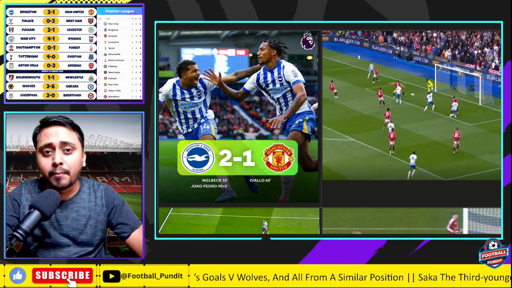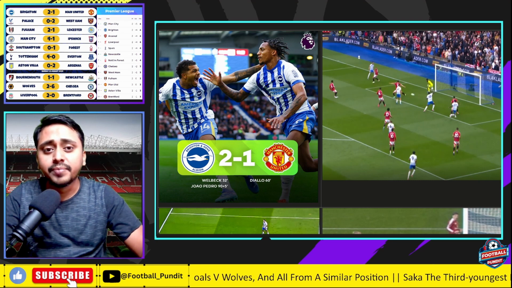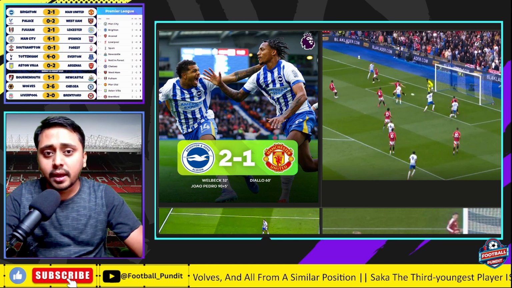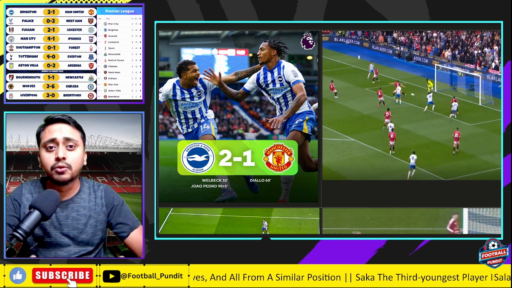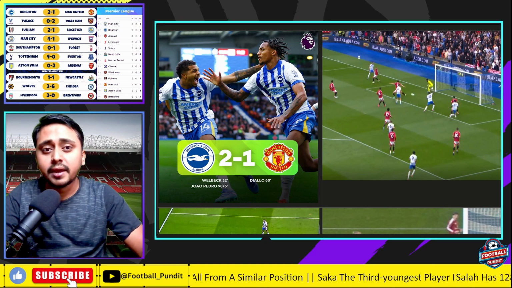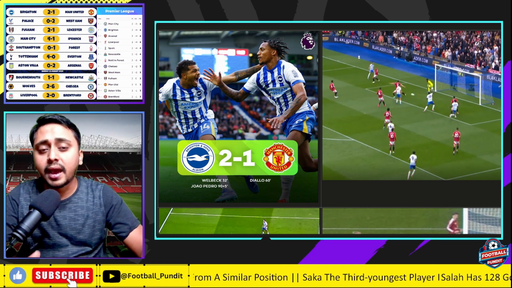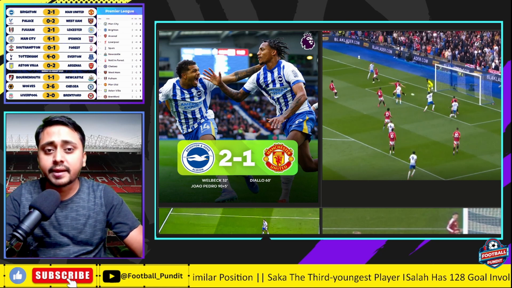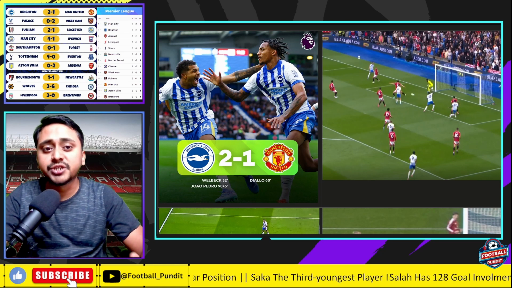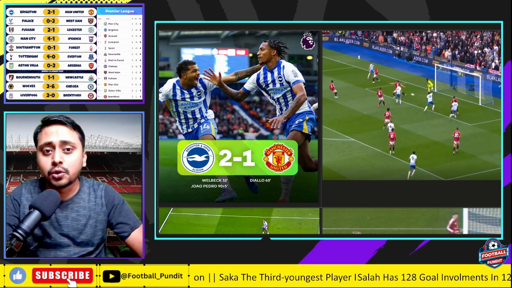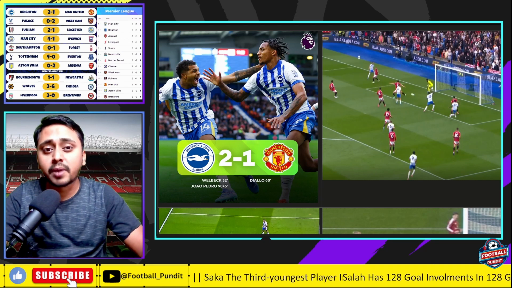You see Kobbie Mainoo running in the middle. He is also marking no one. Danny Welbeck is free. If either Mainoo, Casemiro or Dalot, so if Dalot could have gone close to the far post player, Martinez could then come in and get the ball off Welbeck. If Martinez is taking a check on the player on the far post, Casemiro or Mainoo could then get close to Welbeck and stop the cross from coming in.